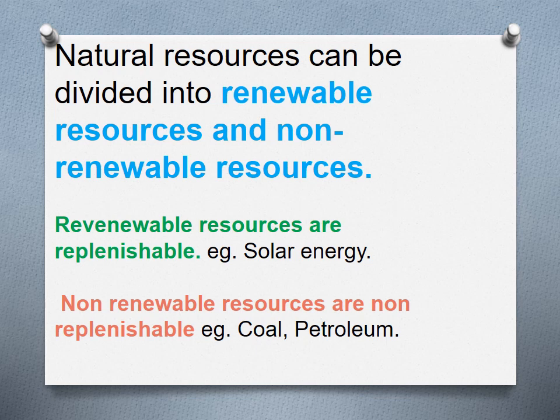We use petroleum and diesel for our vehicles, and these are non-renewable resources. Once we use them, we cannot get them back. But solar energy we can get every day, when the sunlight comes. And wind energy also, when the wind flows.